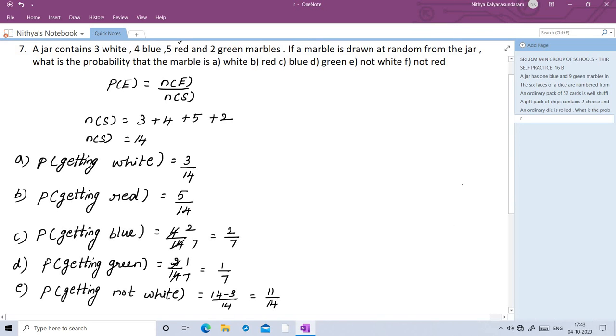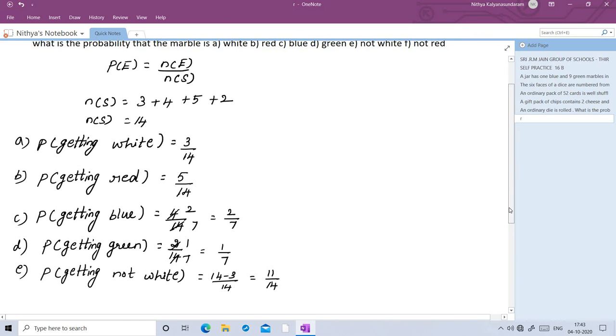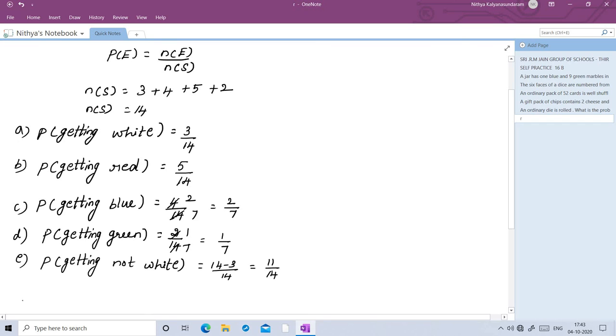So the probability of getting not white is 11 by 14. F question, probability of getting not red. So number of red marbles is 5. Total number of marbles is 14. So 14 minus 5 by 14. 14 minus 5 is 9, so 9 by 14. So probability of getting not red is 9 by 14.